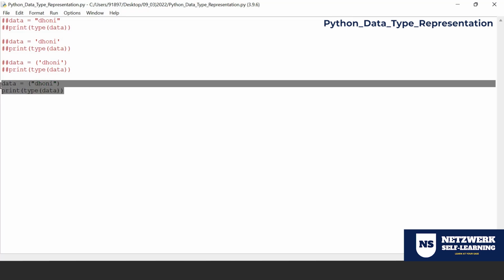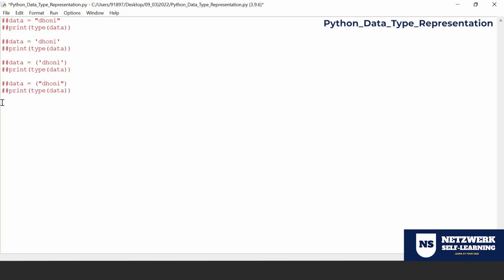At times you could have seen this kind of stuff. Data is equal to India is my country. Okay, so now print type of data. So right, even if the strings are represented with a triple quote, that is also called a string. So basically in Python, when data is represented by a triple quote, in general we call it a multi-line character, or it can also be called a document string.